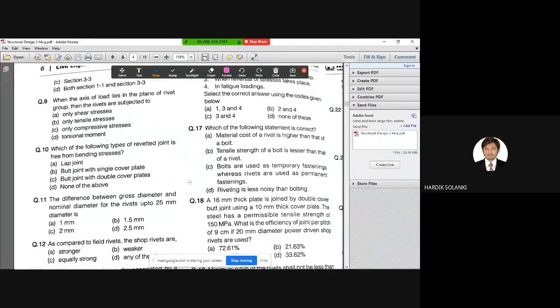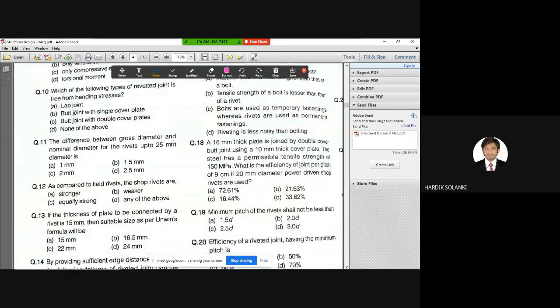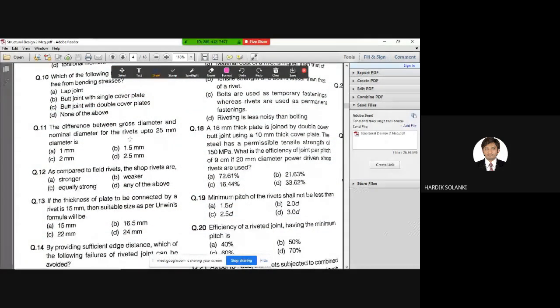Okay, move forward. Question number 10. Again, a simple question. Which of the following types of riveted joint is free from bending stress? We have covered this also in lectures. Question number 10, the correct answer is C, a joint with double cover plates. Yes. All right.